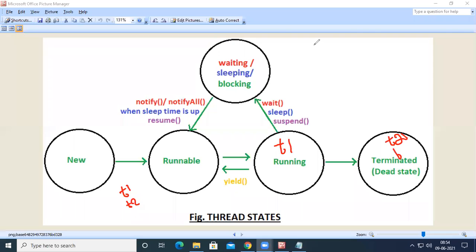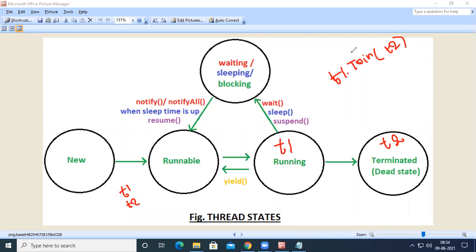So even though the execution of T1 has been completed first, I don't want to move T1 to the dead state. In such a case, if I write T1.join(T2), then until and unless T2 moves into the dead state, T1 will not be moved.